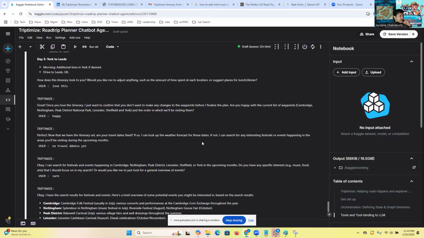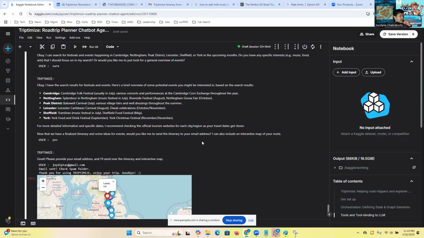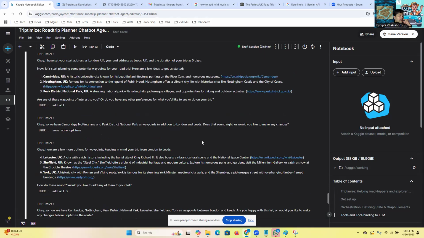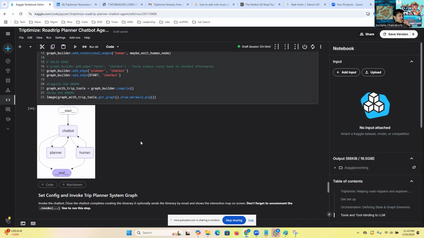Now let's kind of dig a little bit deeper into the code, and let's start with this diagram. So I'm using LangGraph, and you have the chatbot, which presents the model. The human interface, that's the human node, is where whatever the chatbot said, the human sees on the screen and gives user input.